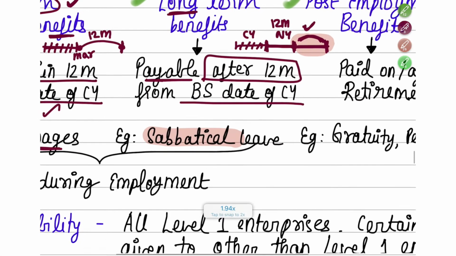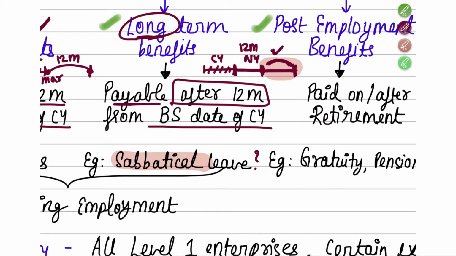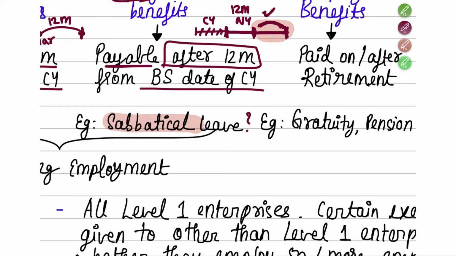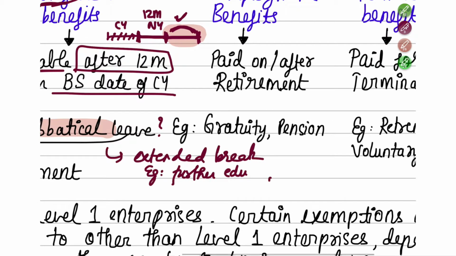Here your question might be, what does sabbatical leave mean? There may be more examples for long term employee benefits, one of which given in your book is sabbatical leave. It means an extended break, a long break that an employee takes for any purpose, for example further education. So what a few companies do is, if the employee has worked in the firm for 3 years, to upgrade his knowledge, they will send that employee for 6 months of educational training. If the employee wants to get more upgraded with his knowledge, they'll send him for further education from the company itself.